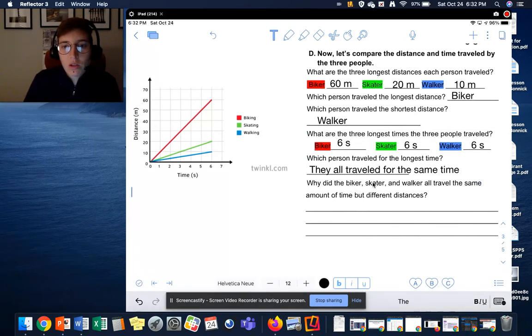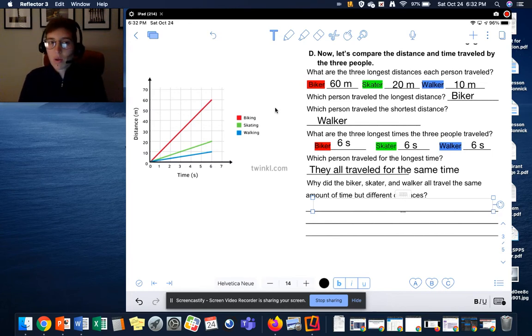Why did the biker, skater, and walker all travel the same amount of time but different distances? Why would that be? They traveled different distances. You can see our lines have different slopes or steepness. That means our biker traveled the farthest in the shortest amount of time.